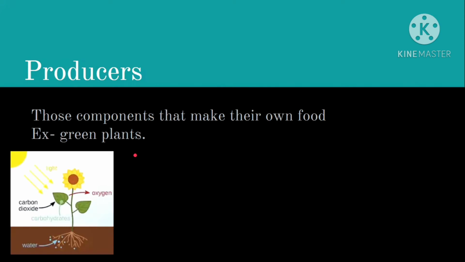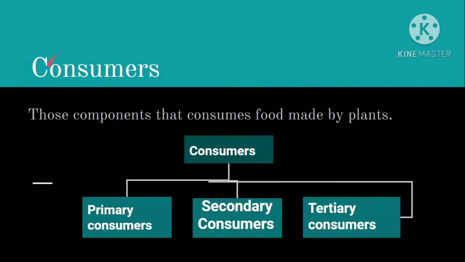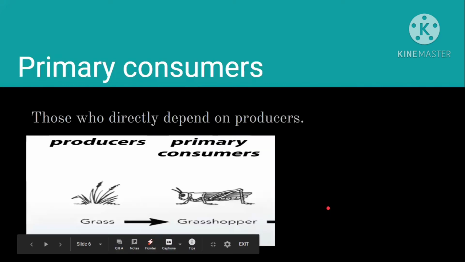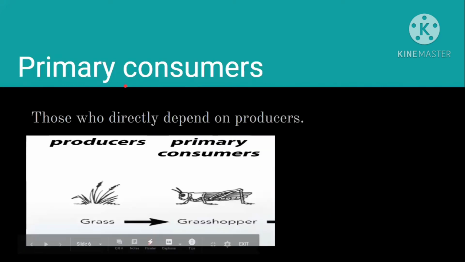And then come consumers. Consumers are those who consume food that is made by plants. These consumers are divided into primary consumers, secondary consumers, and tertiary consumers. Now, primary consumers are those who are directly dependent on producers.